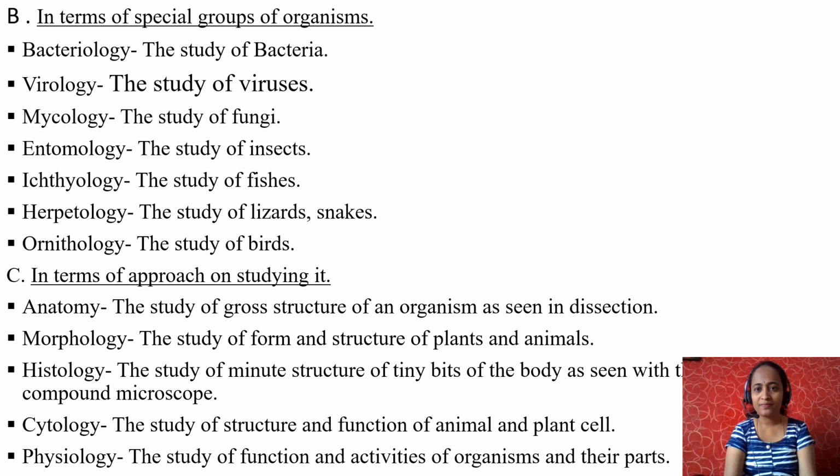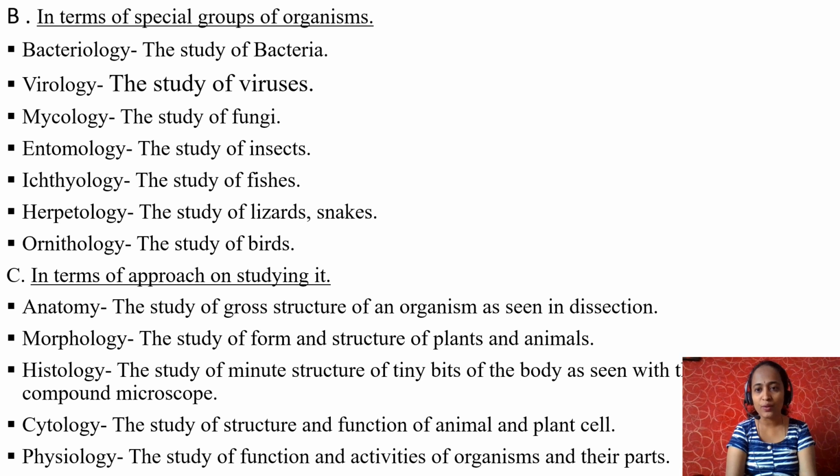Now, morphology, morpho, characteristics, logy, study, the study of form and structure of plants and animals, how plants are formed, how animals are formed, what are the parts of plant, what are the parts of animals. Not only external characteristics, both internal as well as external characteristics. Morphology is the study of internal as well as external characteristics of plants and animals.